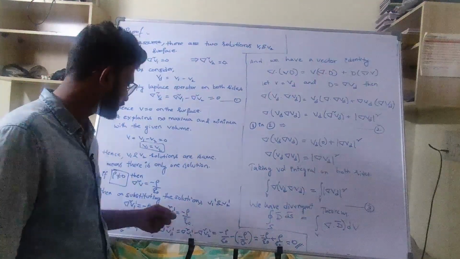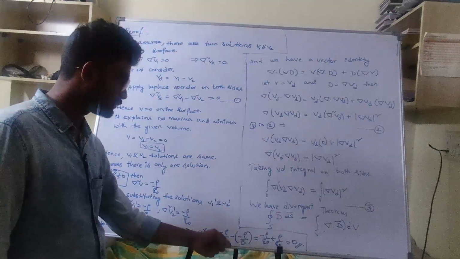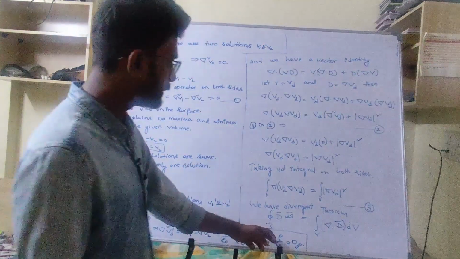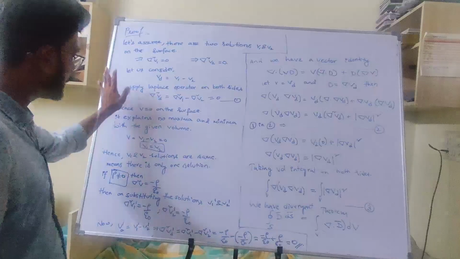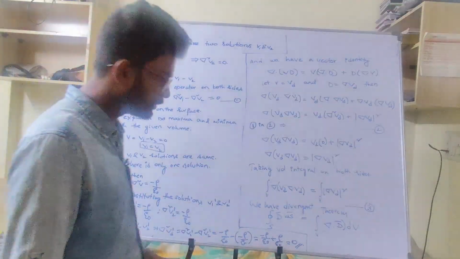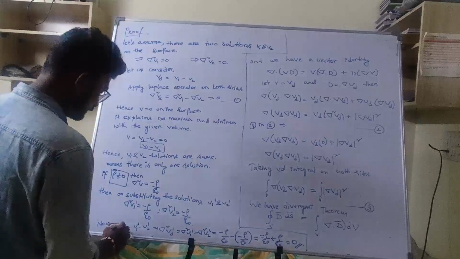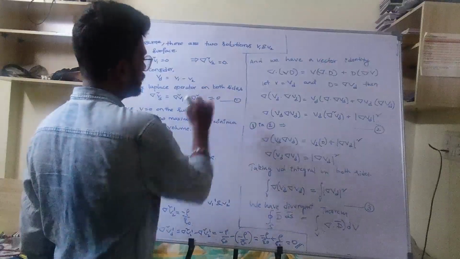Del square v2 dash is minus rho by epsilon naught, and del square v1 dash is minus rho by epsilon naught. I substituted, and the middle minus makes it plus, so minus rho by epsilon naught plus rho by epsilon naught is 0. I took both equations and substituted the solution. So finally, del square vd dash is equal to 0, del square vd equal to 0.